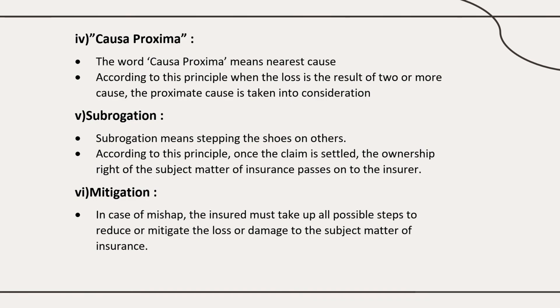For example, a car met with an accident. Suppose the car's worth is 10 lakhs. If the car is damaged, the insurance company will give the full compensation, and then they will take the ownership of that crashed car. They will not give it back. So that is the meaning of this. Once the claim is settled, the ownership right of the subject matter of insurance passes on to the insurer.